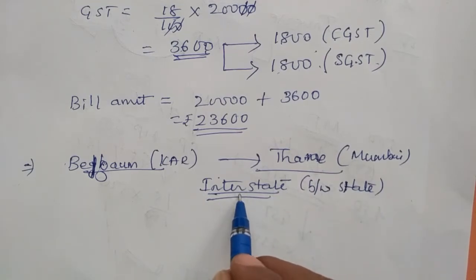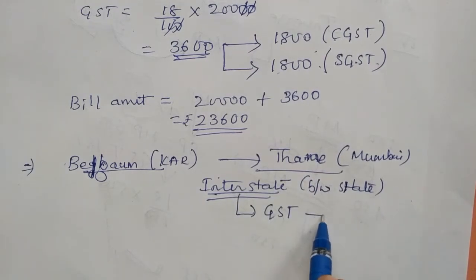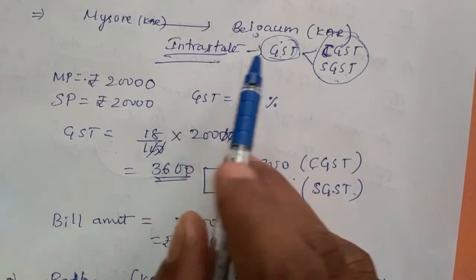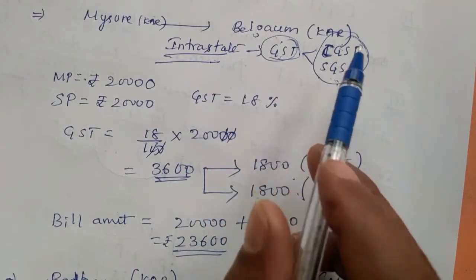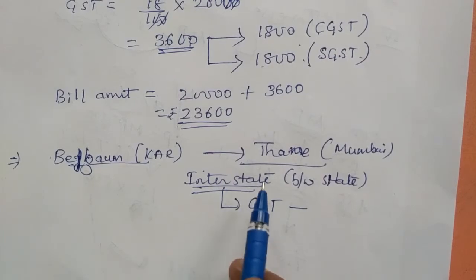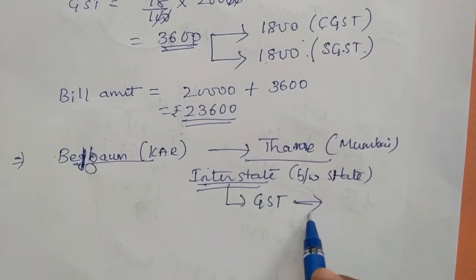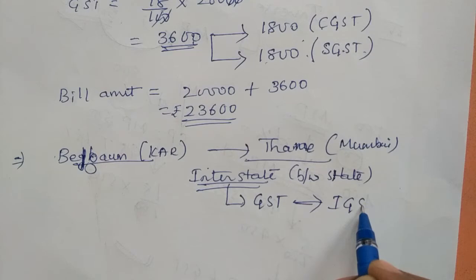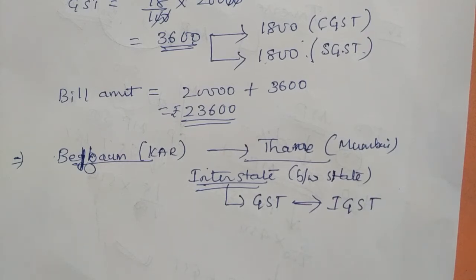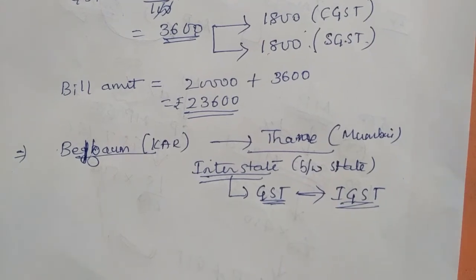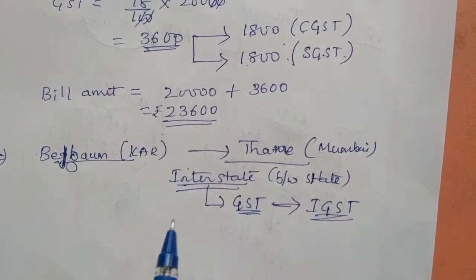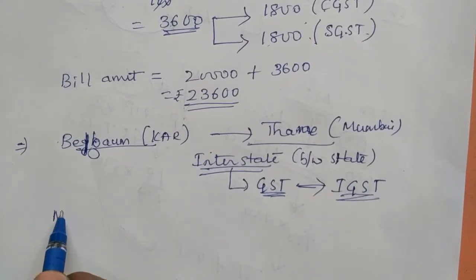In between states, this GST need not be divided. So in intrastate, GST is divided into two equal parts. But in interstate, you need not divide GST into two equal parts. That is directly IGST. Don't divide the GST because he is selling from Karnataka to Mumbai. So anything you are selling between two states, GST is not divided into two equal parts. It is only IGST, integrated GST. So don't divide.